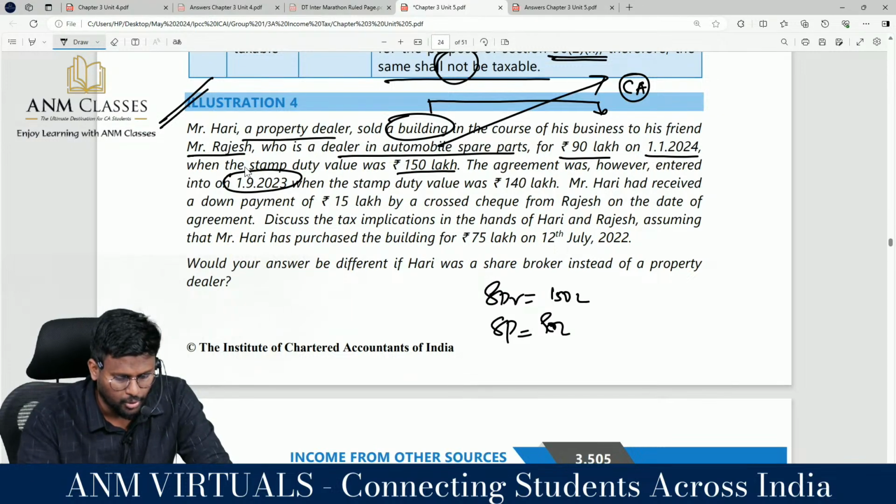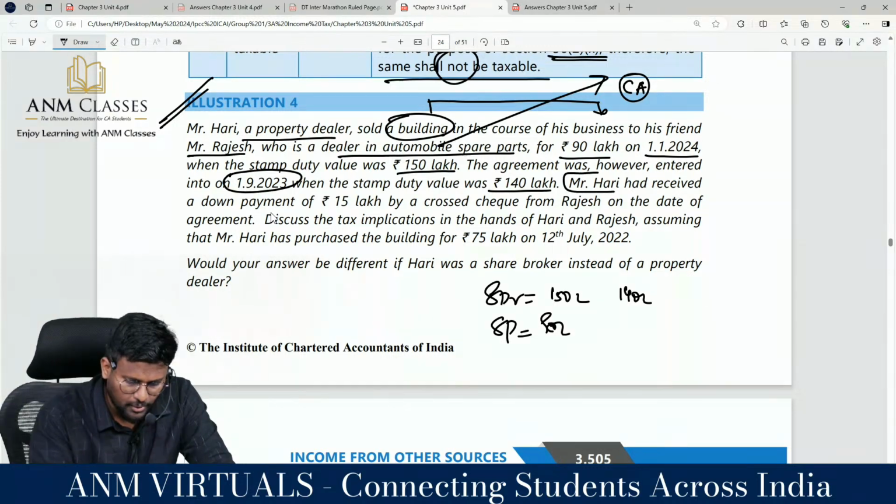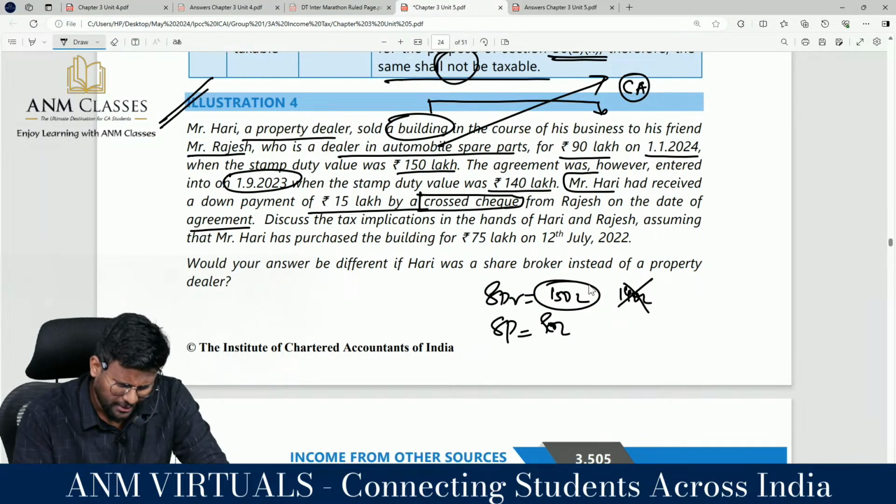Last year the agreement was entered into, right? The date was fixed before that, when the stamp duty value was 140 lakh. Mr. Hari had received a down payment of 15 lakh by a cheque from Rajesh on the date of agreement. Discuss the tax implications in the hands of Hari and Rajesh.